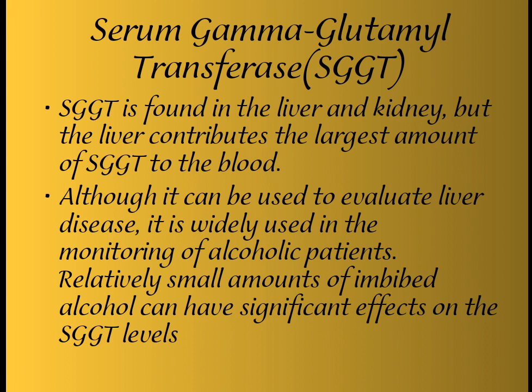SGGT is serum gamma glutamyl transferase, found in several organs, but the liver contributes the largest amount of GGT to the blood. Although it can be used to evaluate liver diseases, it is widely used in monitoring alcoholic patients. A relatively small amount of imbibed alcohol can have a significant effect on the GGT.